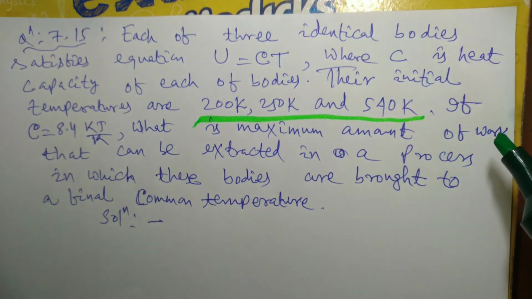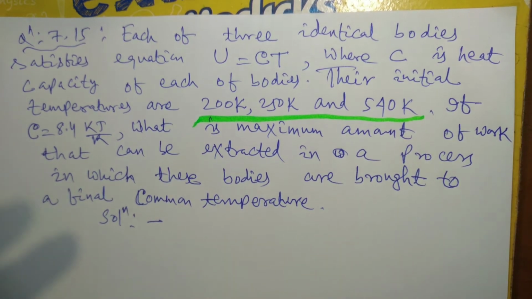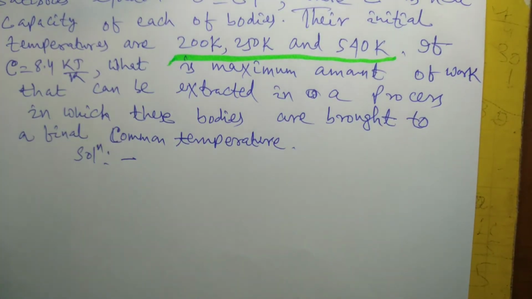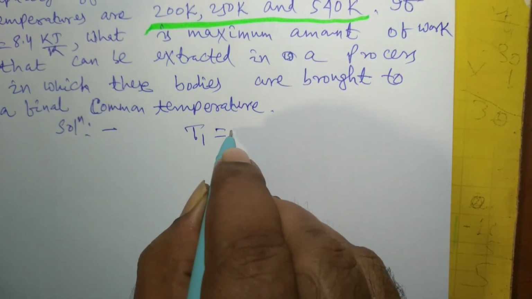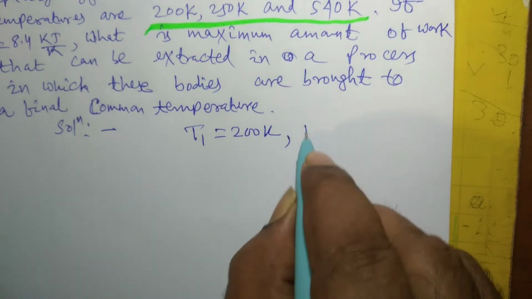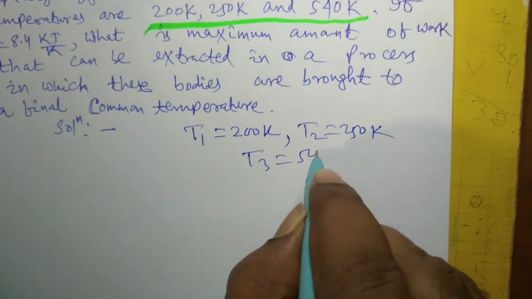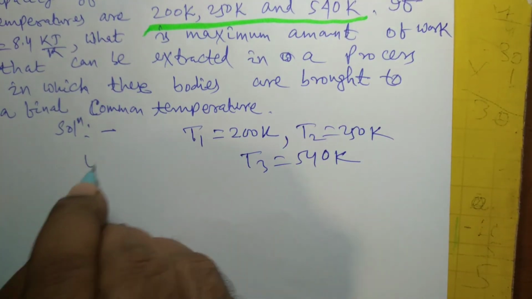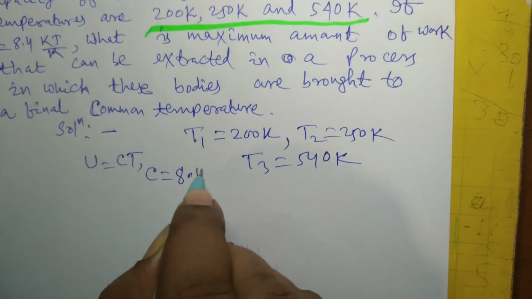If C is equal to 8.4 kilojoule per Kelvin, what is the maximum amount of work that can be extracted in a process in which these bodies are brought to a final common temperature? So there are three bodies in fact, and suppose T1 is 200 Kelvin, T2 is 250 Kelvin and T3 is 540 Kelvin, and U equal to CT is given and C is equal to 8.4 kilojoule per Kelvin.